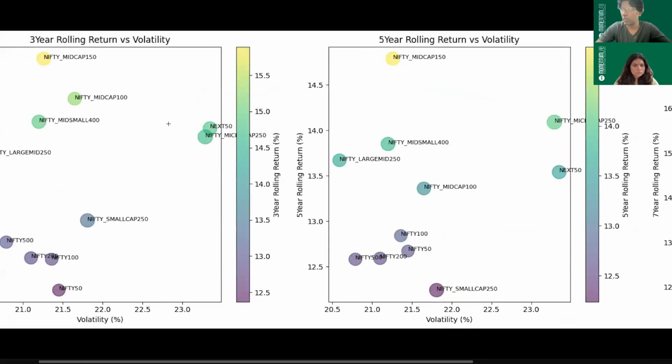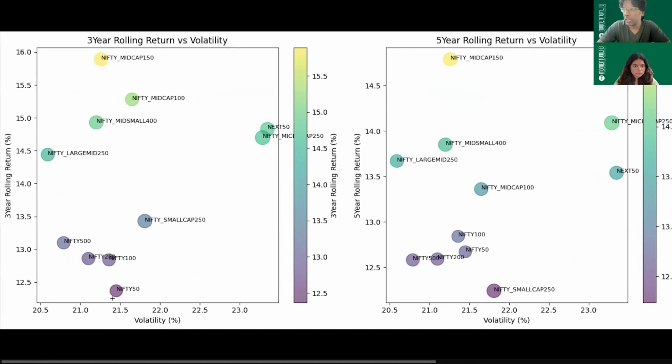Now, in 3-year rolling returns, the one that I would want to first show is the Nifty 50. So this sets the benchmark. As you can see, Nifty 50 is around this level where you get 12.5% on average with 20% or 21%, 21.5% as the standard deviation. Now, the indices towards its right are the ones which are a little bit riskier than holding a Nifty 50.